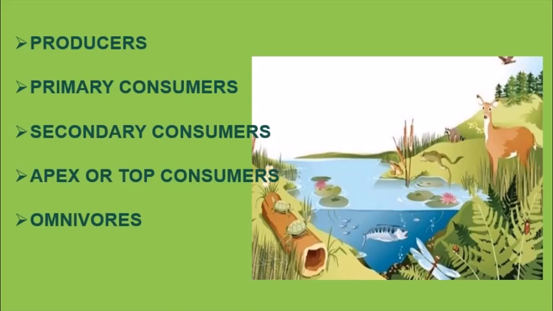Then we have the secondary consumers. The secondary consumers eat the herbivores, and herbivores are their food. For example, frog, owl, fox, etc. Then we have the apex or the top consumers. They use herbivores and carnivores as their food. No animals feed on top consumers. For example, tiger, lion, etc. And then last we have the omnivores, which feed on both, that is the herbivores and carnivores. Example, humans, bear, etc.